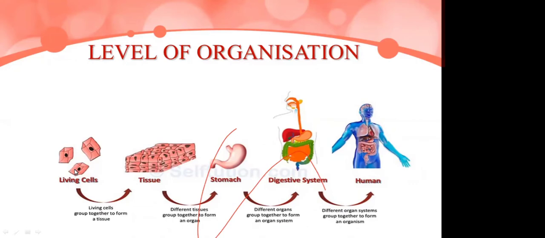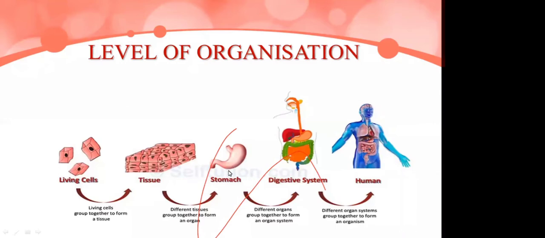So first cell, then a group of cells is called a tissue, and a group of tissues from the same origin performing a particular function is called an organ.